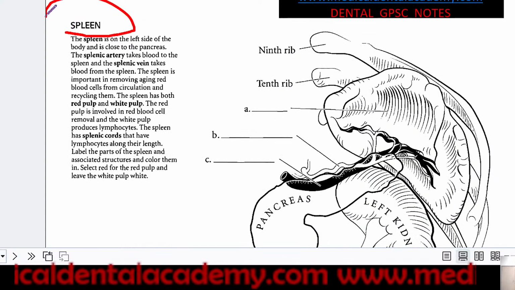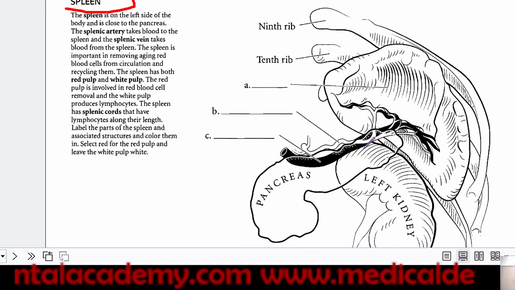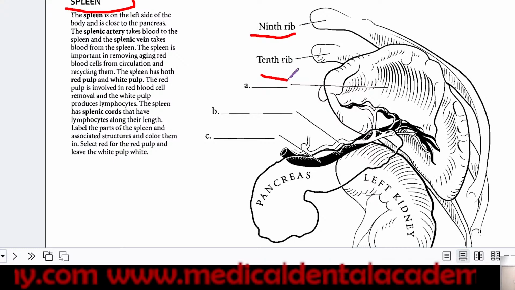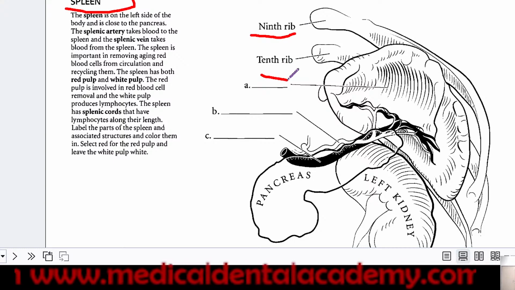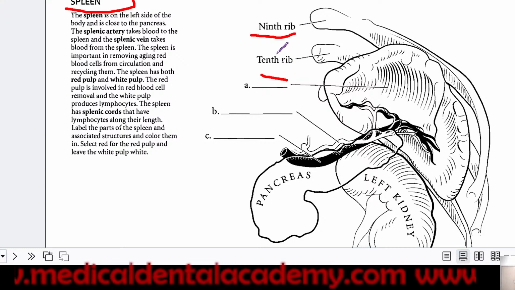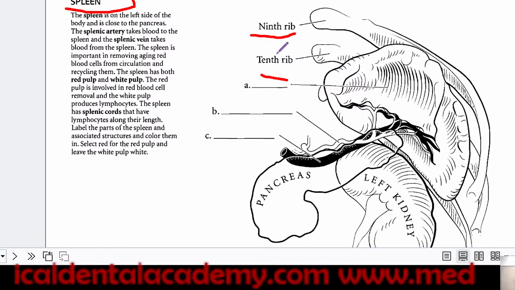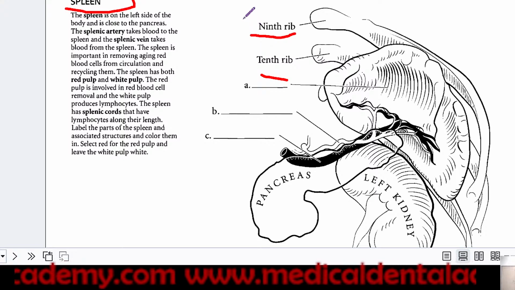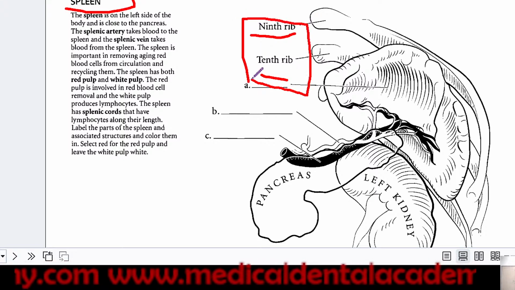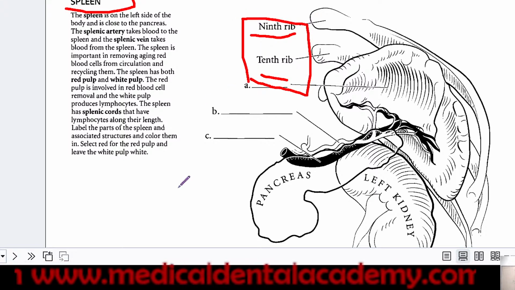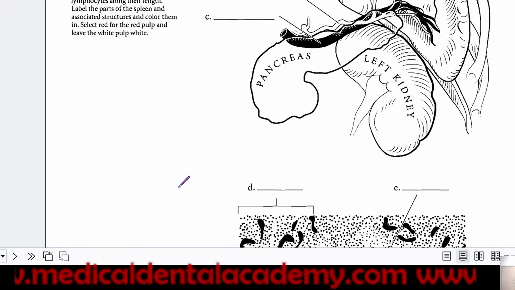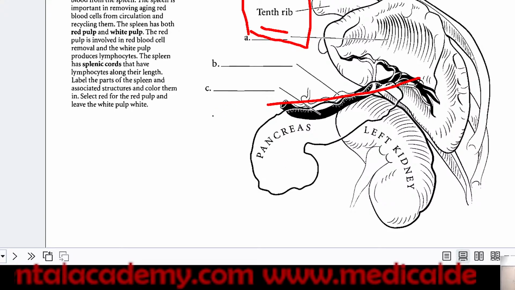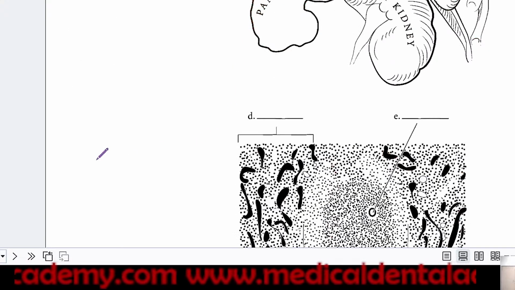Now spleen. See, when you find that spleen is labeled here, you see 9th rib and 10th rib. So in your exam, a question might be asked: spleen is located at the level of which rib? You'll be confused what to write. So in this way, you can remember that the level of the spleen is the 9th and 10th rib. Kidney is below that. Pancreas is also below that.